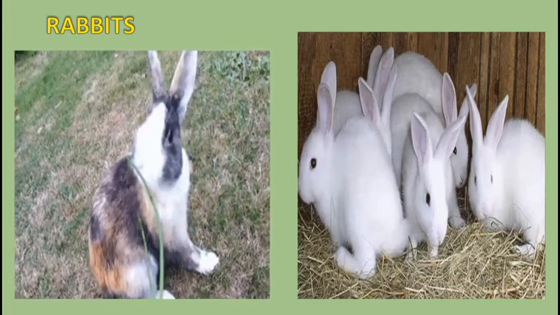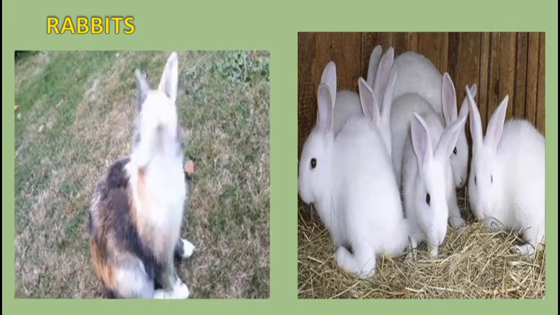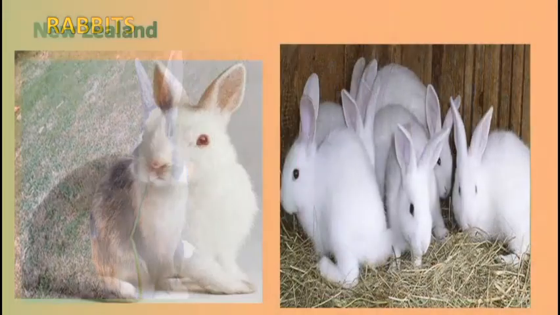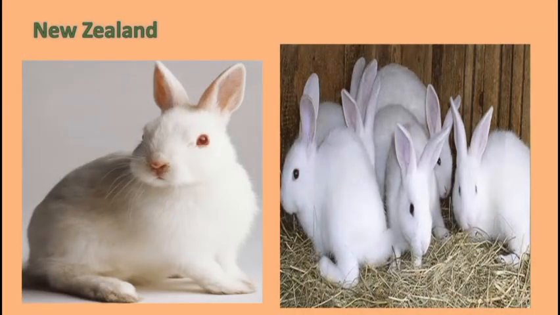Other breeds of rabbits are the New Zealand. The New Zealand could be white, red, or black in color, and is characterized by the color of its eye being red.